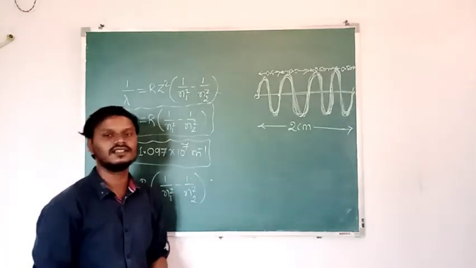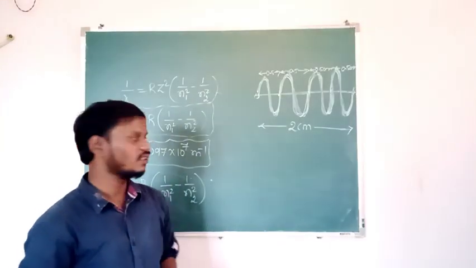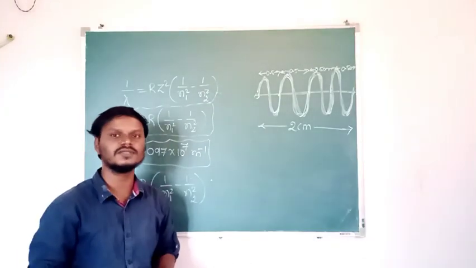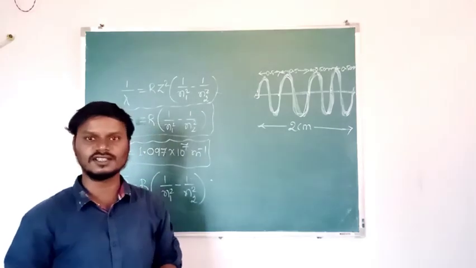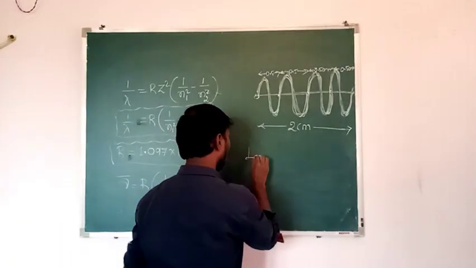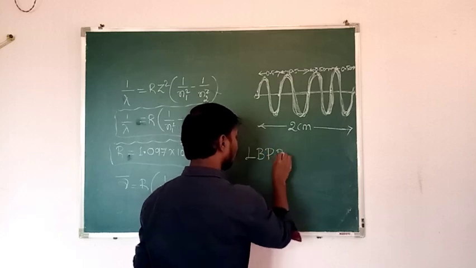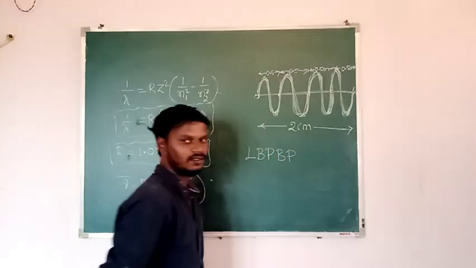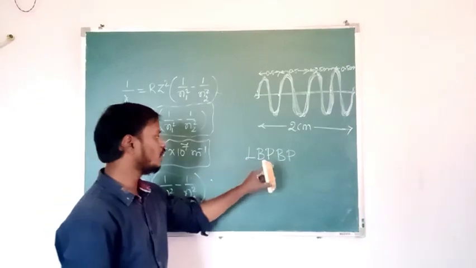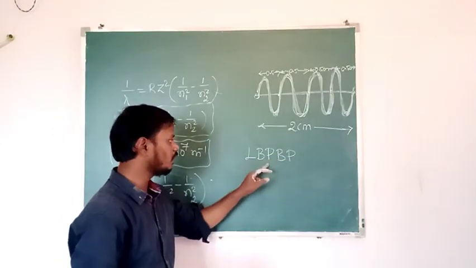And we are going to discuss about the spectral series. There are how many spectral series? 5 spectral series. What are those? Lyman, Balmer, Paschen, Brackett, and Pfund. How to remember this one? LBP, BP.